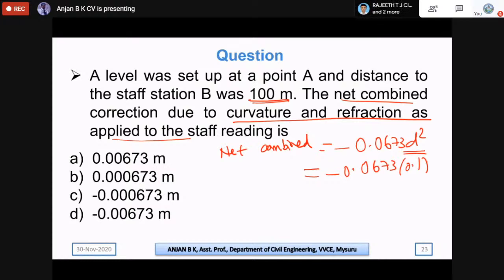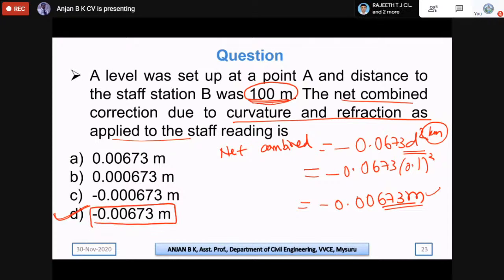gives 0.00673 meters. So whatever may be the measured length here, we need to substitute that in terms of kilometers. Always this should be in terms of kilometers. So after that only we'll get the correction in terms of meters. So therefore here the correct answer is option number D, that is minus